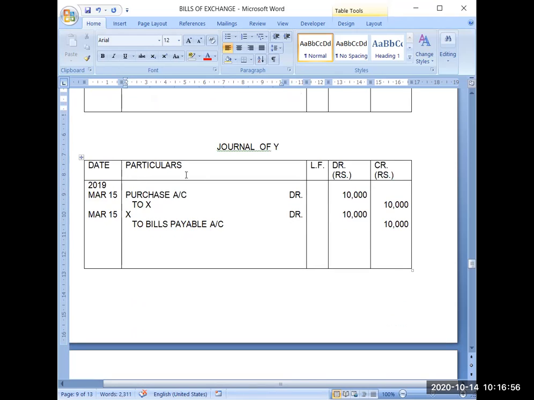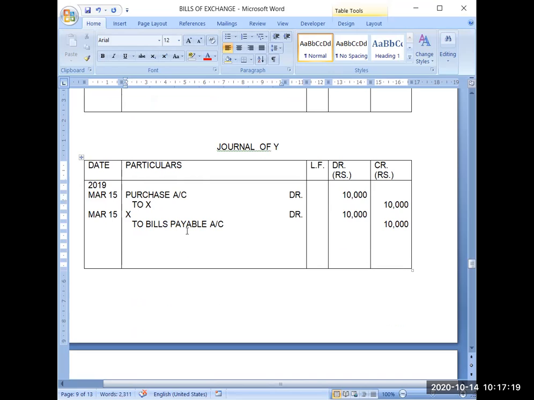Similarly, in the second chapter, you will find again three terms: creditors, bills payable, and trade payables. X is creditor of Y, and X account is also becoming nil here because earlier it was credited and now it was debited. And it is also converted into some liability that is named as bills payable.